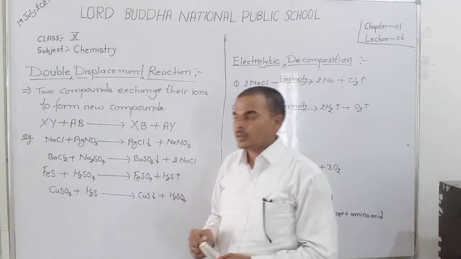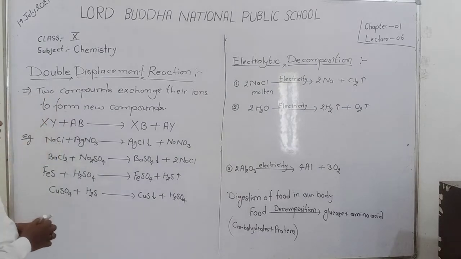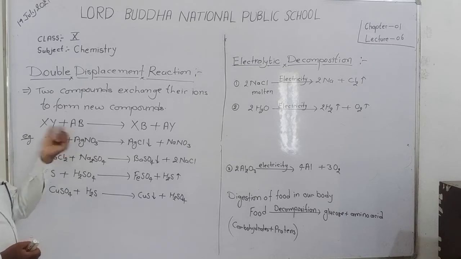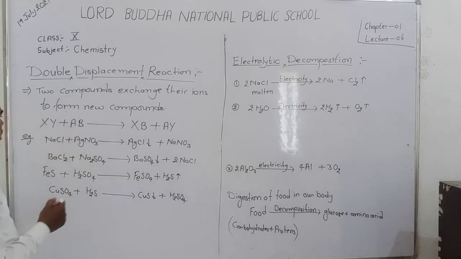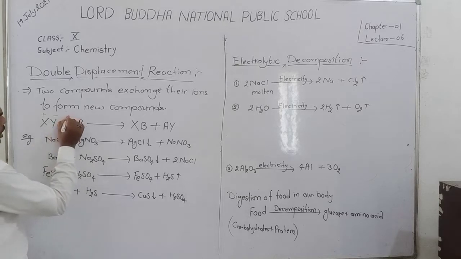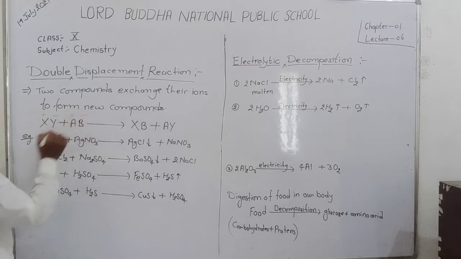For example, here X and Y. Suppose XY is a compound that reacts with a compound AB. X has a positive charge, Y has a negative charge. Same, A has a positive charge, B has a negative charge.